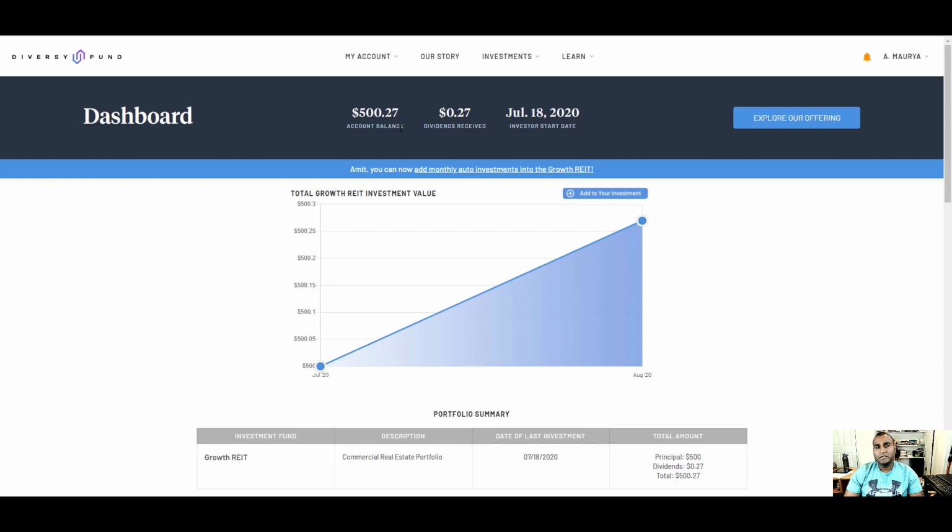They have given me 27 cents as a dividend, and they went ahead and reinvested that dividend into my account, and there is no way that I could take out the dividend. That's the only downfall I don't like about DiversyFund. For dividends, I should have options to either reinvest it or get the money back. Okay, that's that.